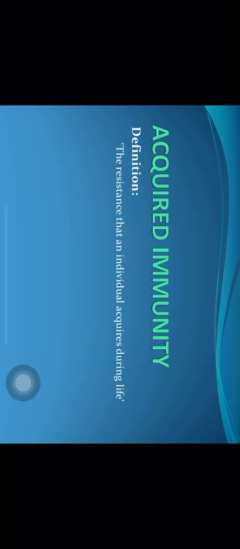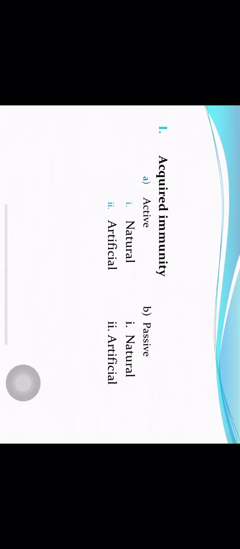The next question is acquired immunity. Acquired immunity is the resistance that an individual acquires during life as a result of exposure to various antigens. Acquired immunity can be divided into active and passive. Both active and passive are again divided into natural and artificial. So active natural, active artificial, passive natural and passive artificial.